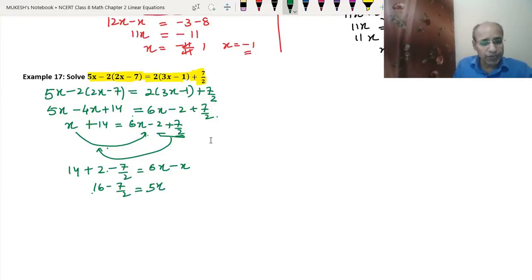Now what will we do? We will write 1 below the 16. The LCM of 1 and 2 will be 2. So it will be 16 into 2 upon 1 into 2.